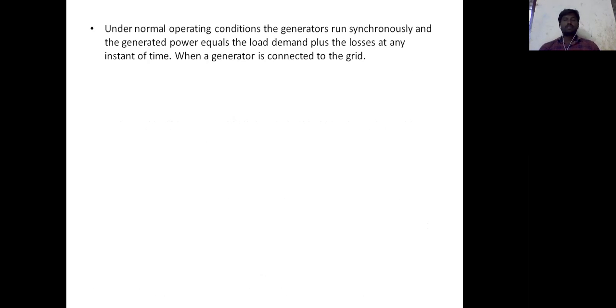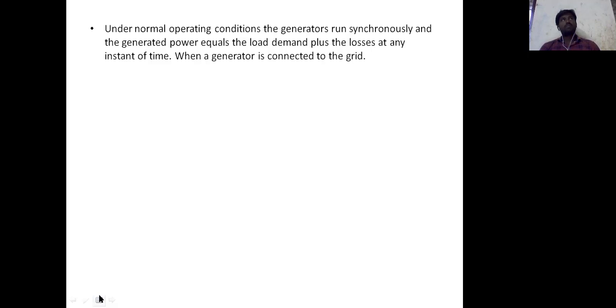And the next point is abnormal operating conditions. Under normal operating conditions, the generators run synchronously and the generated power equals the load demand plus the losses at any instant of time. The generator is connected to the grid. Many plants are interconnected to maintain the total power generated equal to the total load demand plus losses.